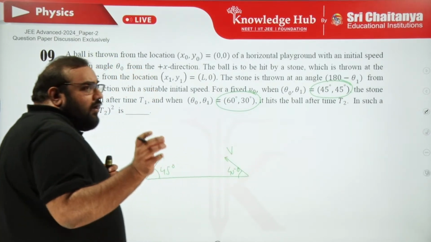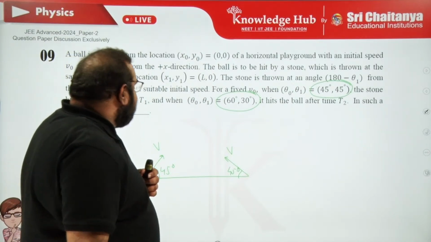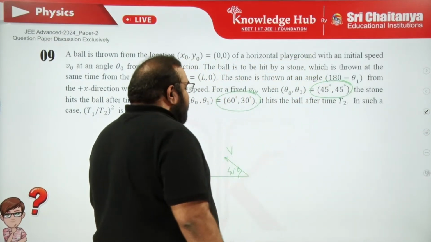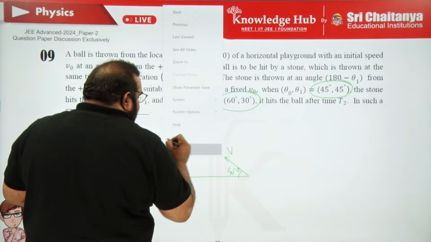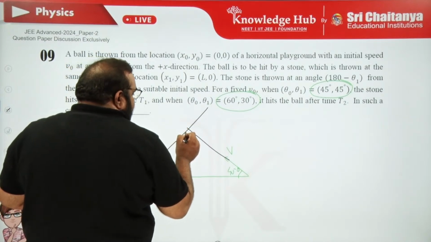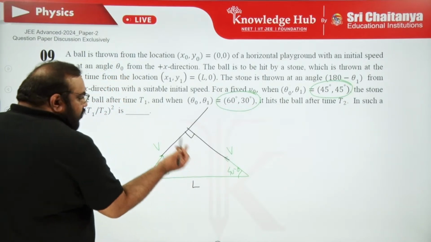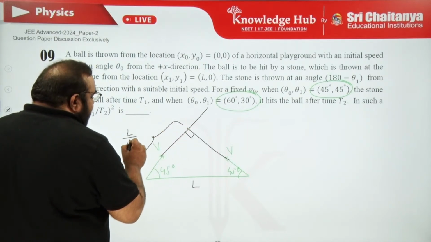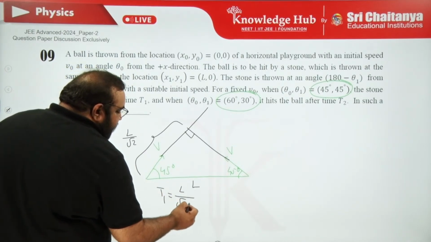Here, don't try to apply x equation separate, y equation separate, because it's too lengthy. Let us apply a shortcut. Both the bodies are traveling under gravity, so relatively gravity can cancel each other. That means the motion will be relatively a straight line. And 90 degrees here, because 45. Clear? Let this length be L. Then choose one body. The displacement covered by that body is L cos 45, so L by root 2. And the time taken, I can write as the displacement upon velocity.